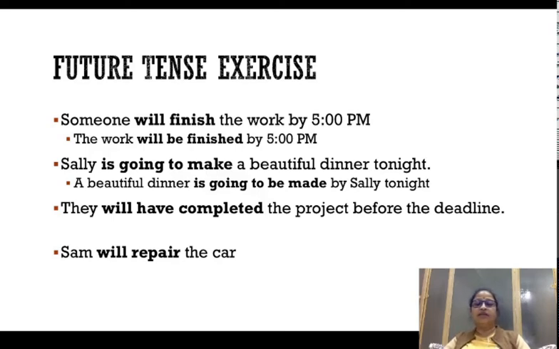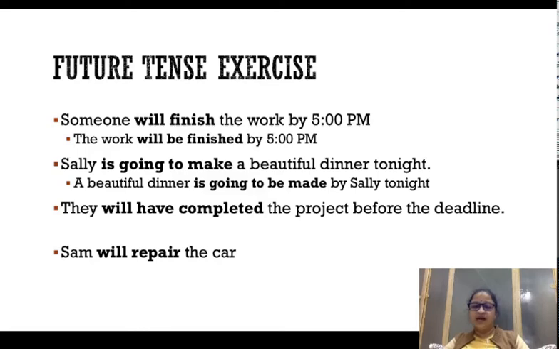They will have completed the project before the deadline. What indication does will have completed give? That the tense is future perfect tense, and when converting future perfect tense, what do we have to do? We have to put been in between, and then switch subject and object. The project is the object, they is the subject in the active voice. The project is now going to come first.